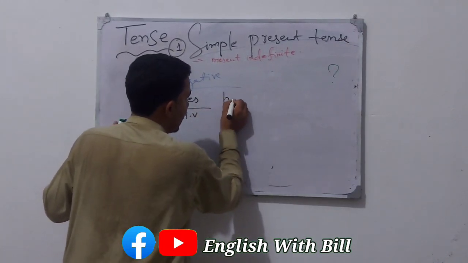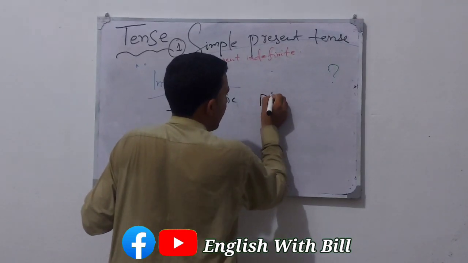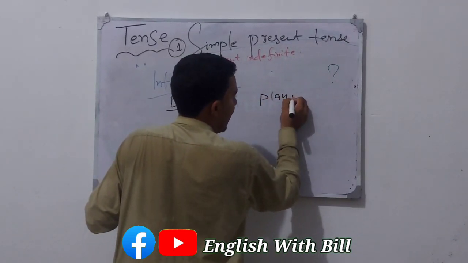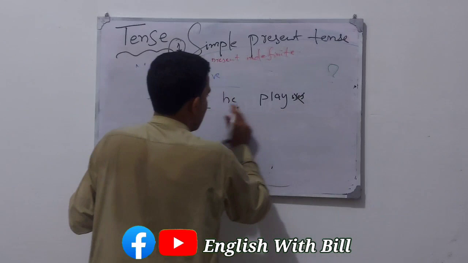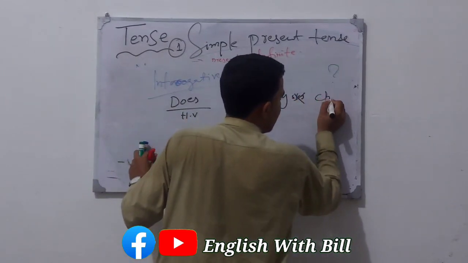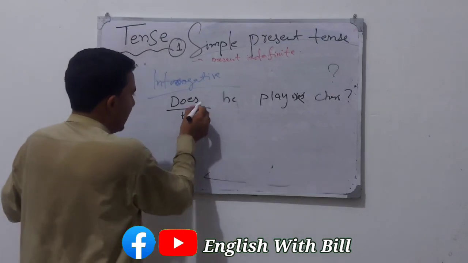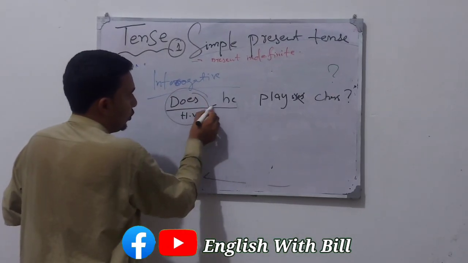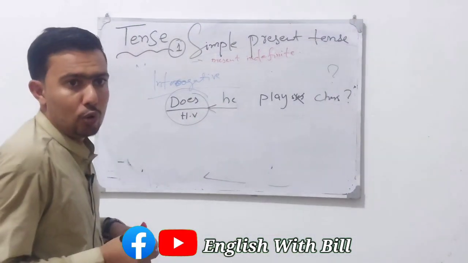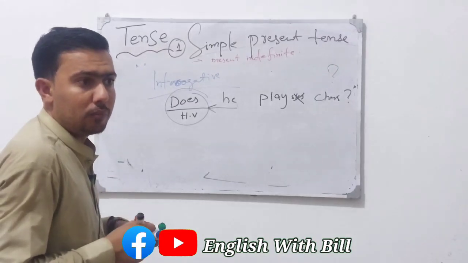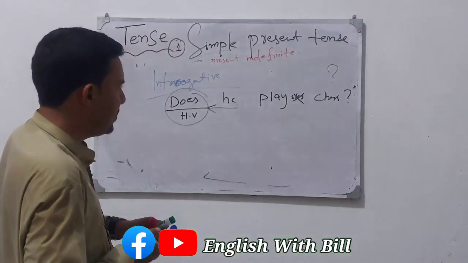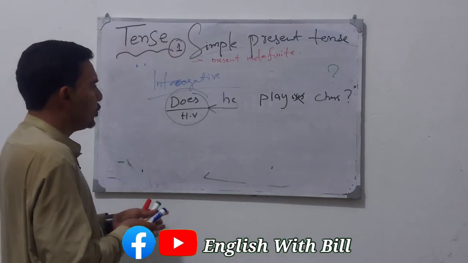Does he, same for interrogative, no s or es. Does he play chess, and sign of interrogation. Simply the helping verb came to the start. So it will be: does he play chess?